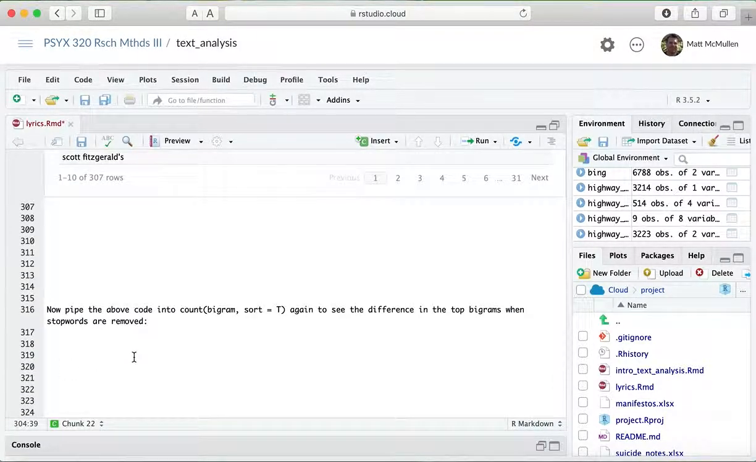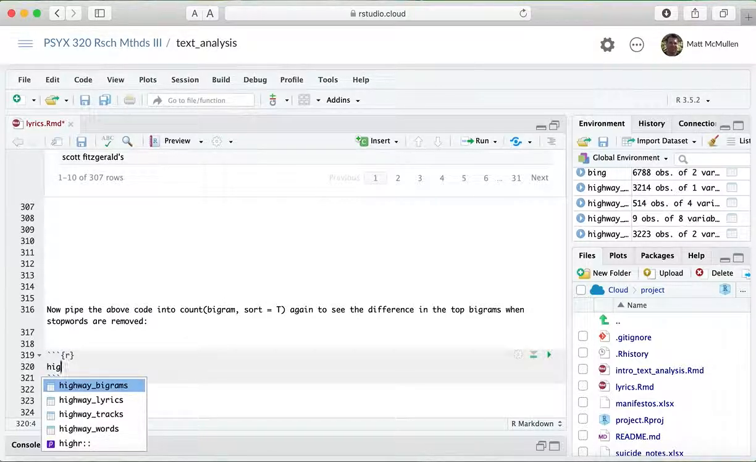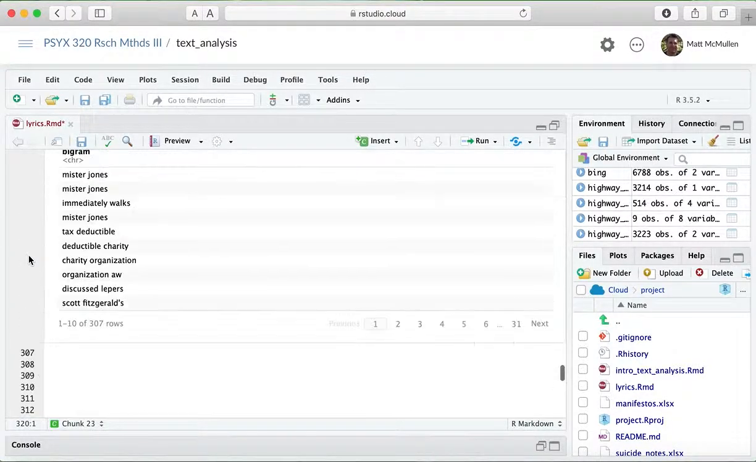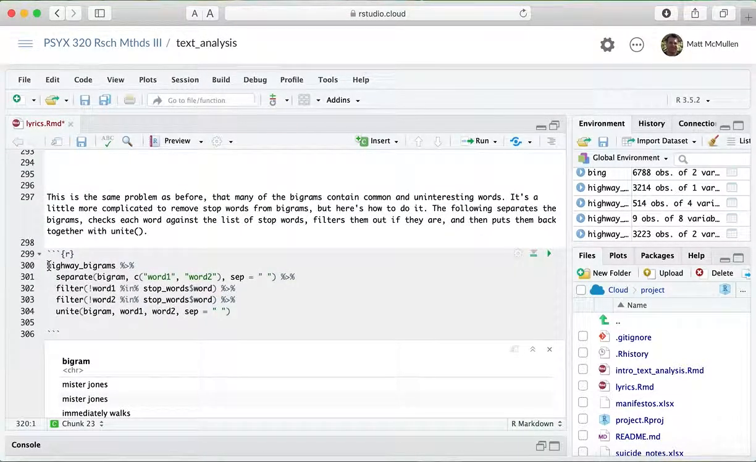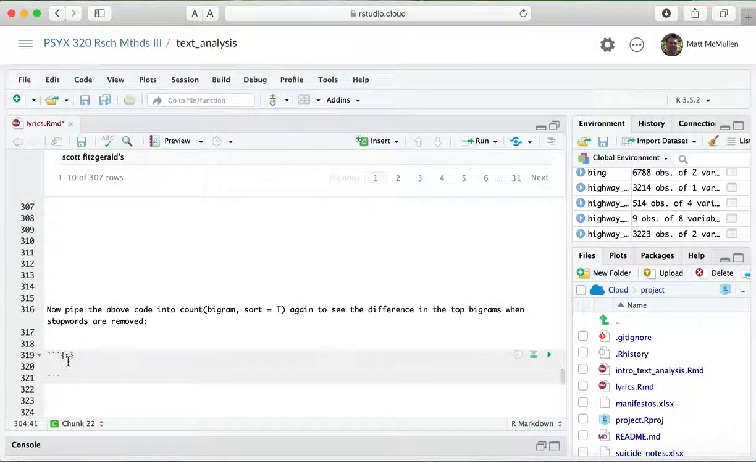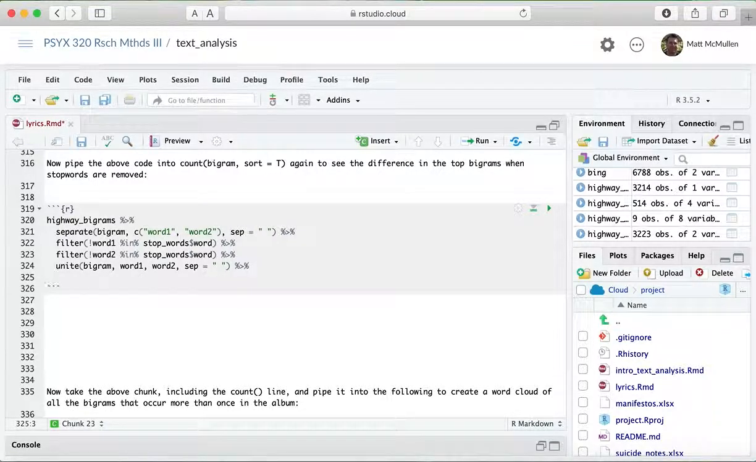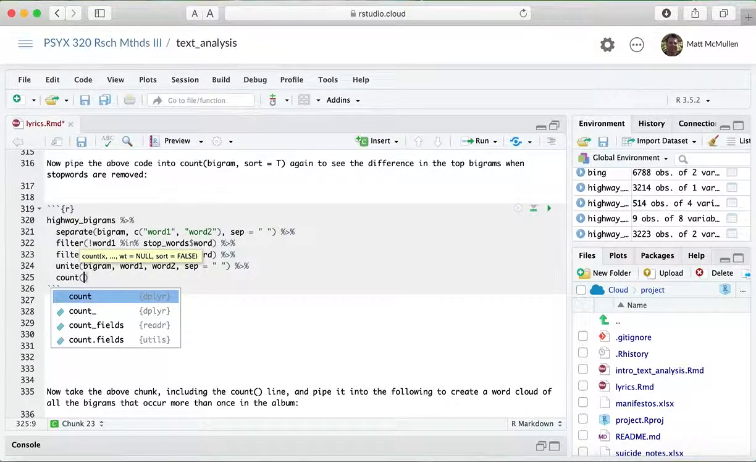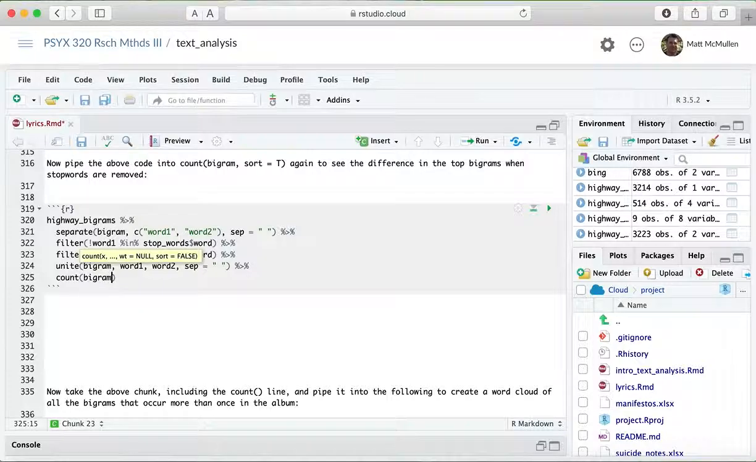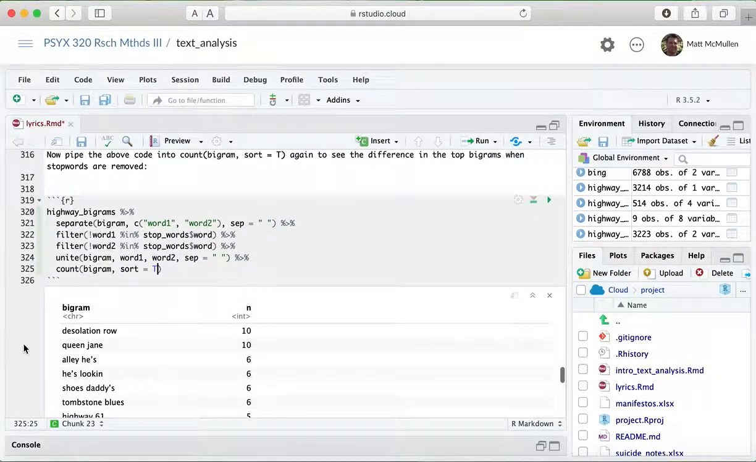Okay, so now it says pipe the above code into, let's just go ahead and copy this. And it says pipe it into our count command again. So I'm just going to put the pipe in there and then count. And then remember, it needs to be bigram. And then sort equals true. And this will give us a sense of the most common bigrams.